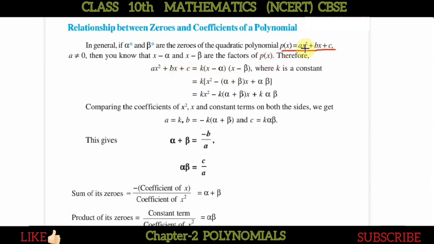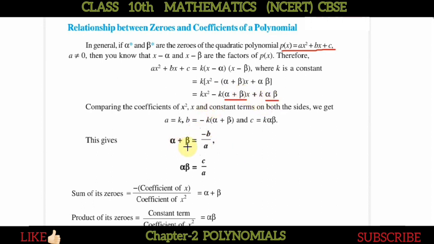So if you get any polynomial of degree 2 like ax square plus bx plus c, you have to factorize it into k into x minus alpha into x minus beta. Then you will separate the terms: x square minus (alpha plus beta) into x plus alpha beta, and then we will have alpha plus beta and alpha into beta.